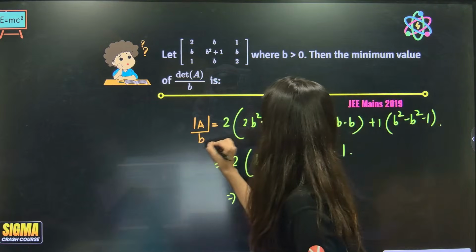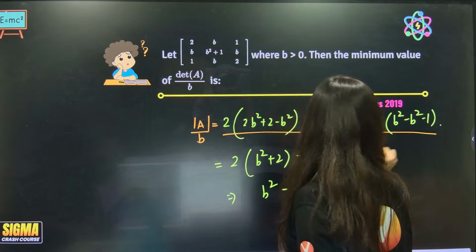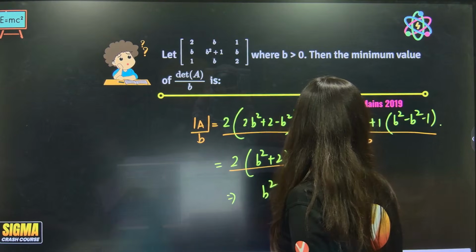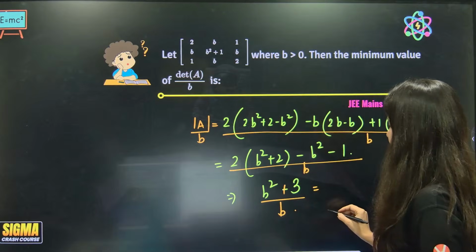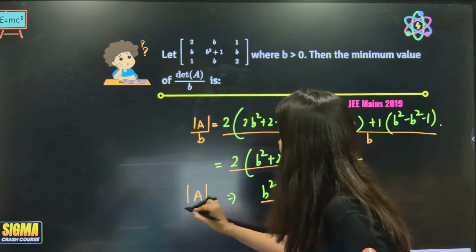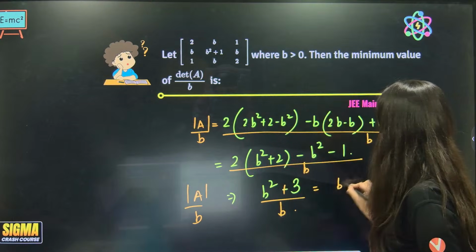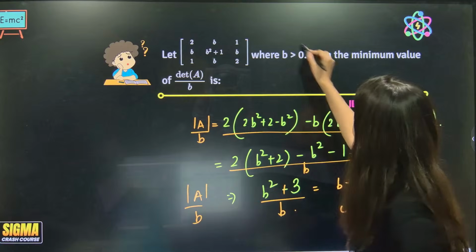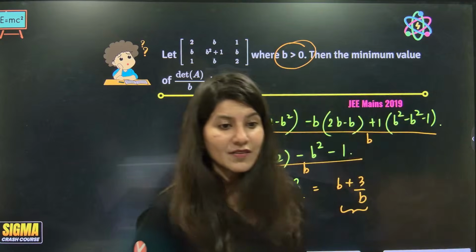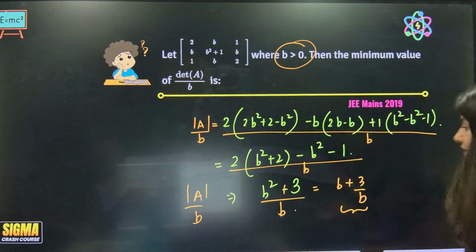Now upon b. So the whole thing you have to divide by b. Every time you have to divide by b. By the way, this is plus. So determinant A by b is nothing but b plus 3 by b. B is given as greater than 0. Sequence and series, my dear student.